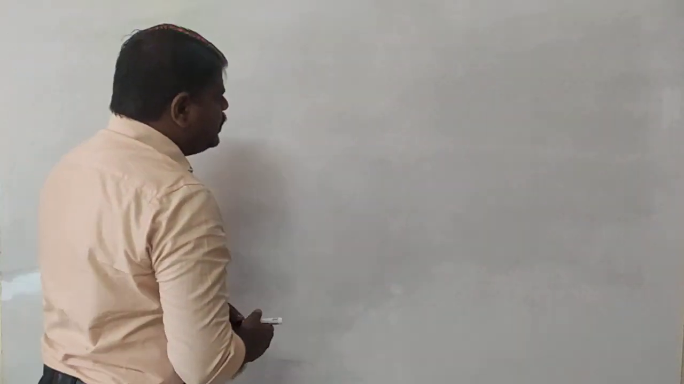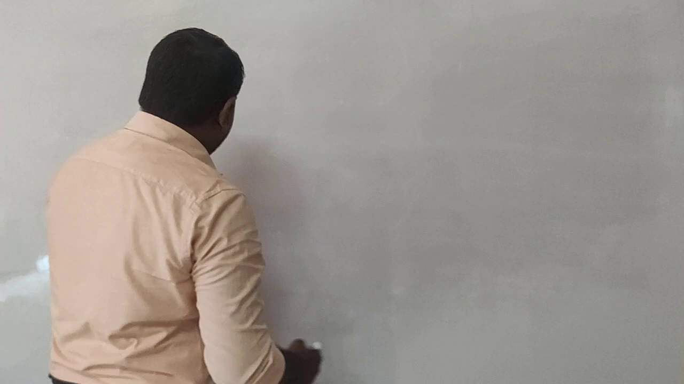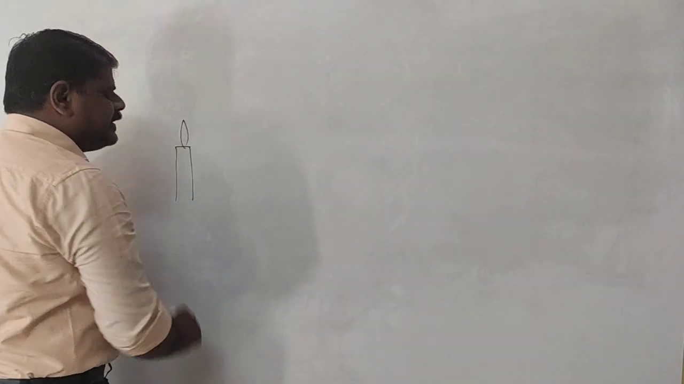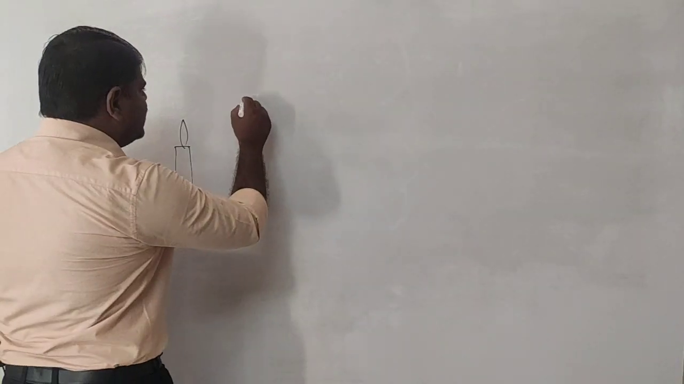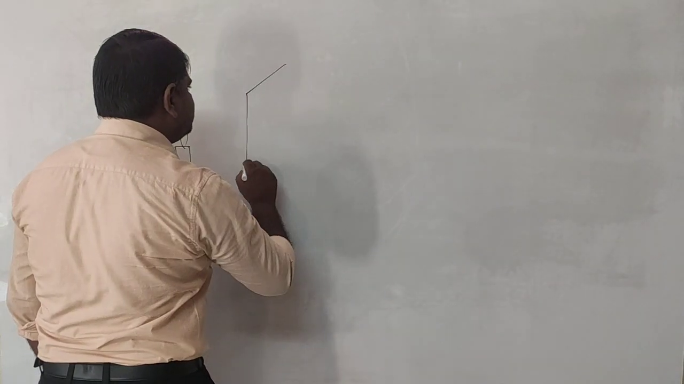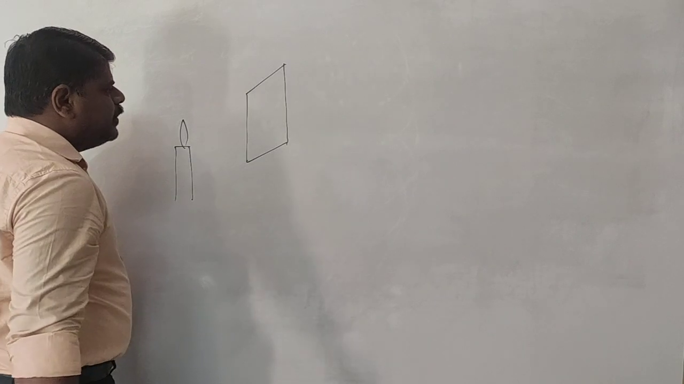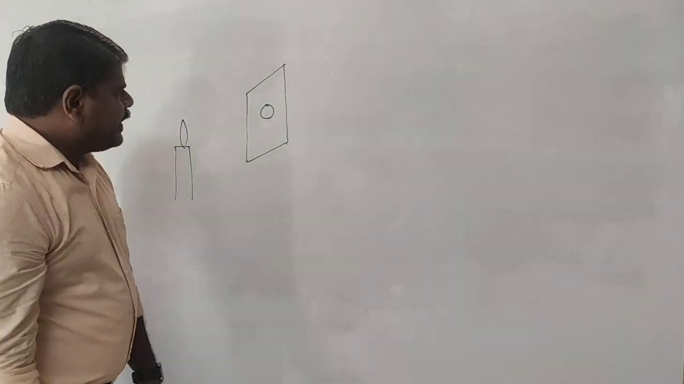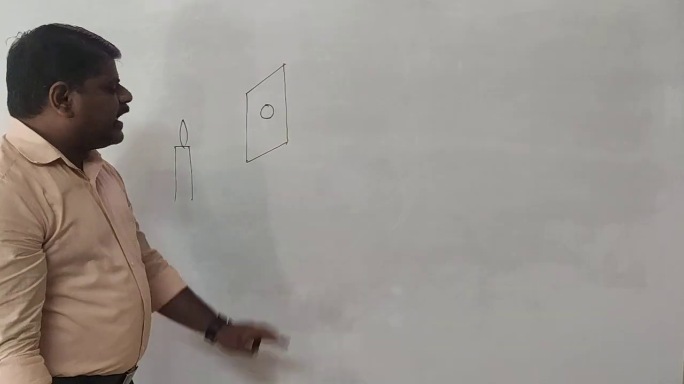First we are going to discuss the spherical wavefronts. Same as usual, I am going to take a candle over this place. In front of this, I am going to arrange a cardboard. In this cardboard, I am going to arrange a circular slit.